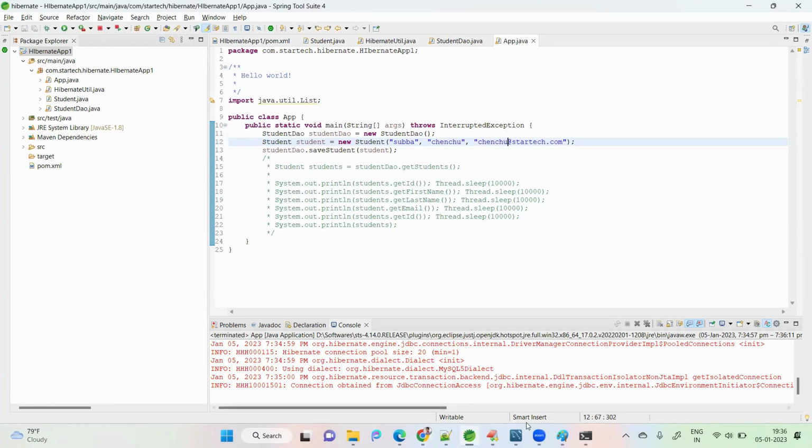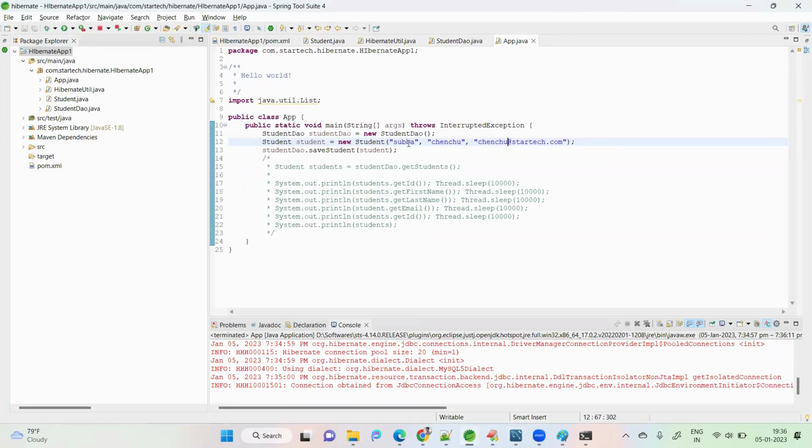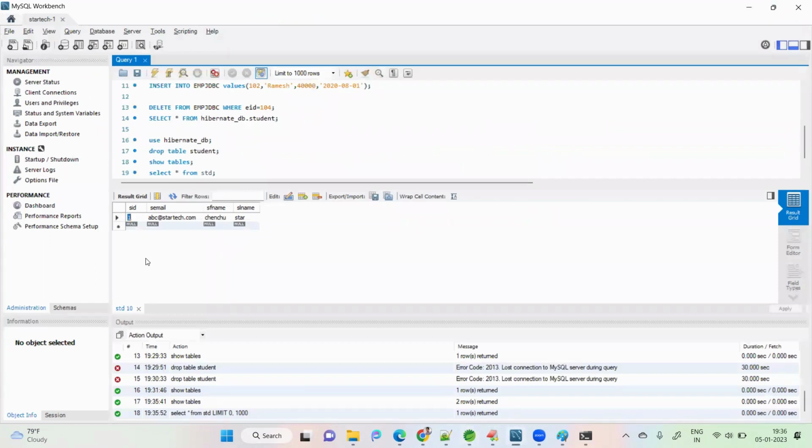If I run this again, I'm giving a new value here. Now already one row is there, and SID is 1. Now it is going to insert first name, last name, mail ID, but the ID it will generate automatically. How will it generate? By using auto increment. The second value is 2.